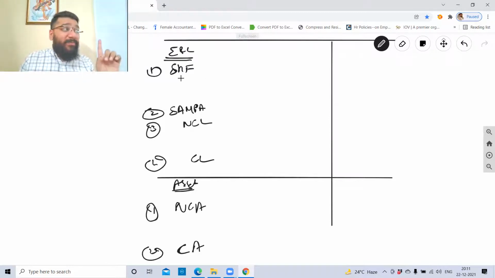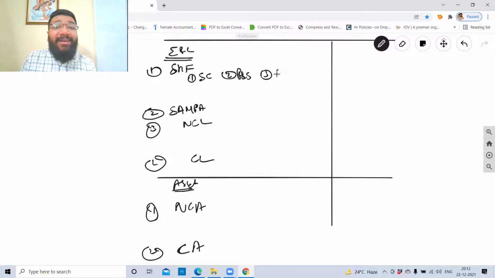3, sir. First one, share capital. Second one, reserves and surplus. Third one, share warrant, money received against share warrant. Very good. Share application money pending allotment is a single solo item.